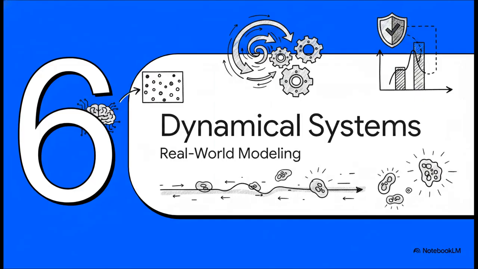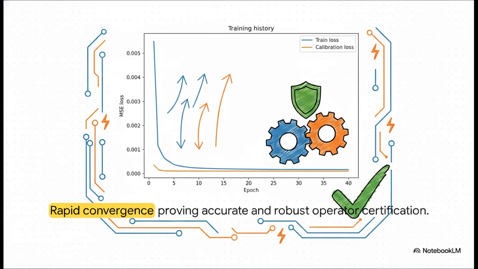Section 6, Modeling Dynamical Systems. To prove this isn't just theory, the AAO was deployed as a robust propagator to predict complex, one-dimensional reaction-diffusion dynamical systems. Just look at the rapid convergence here. The training loss plummets immediately, and then it forms a completely stable, overlapping plateau with the calibration loss. There's no gap, no overfitting. This proves the architecture can serve as a highly accurate, one-step AI surrogate for complex physics while remaining completely certifiable.